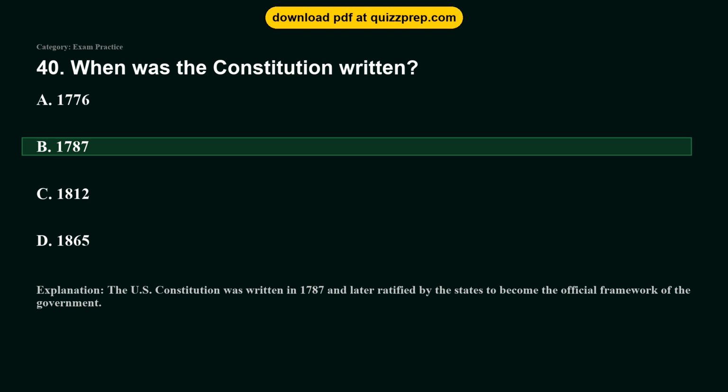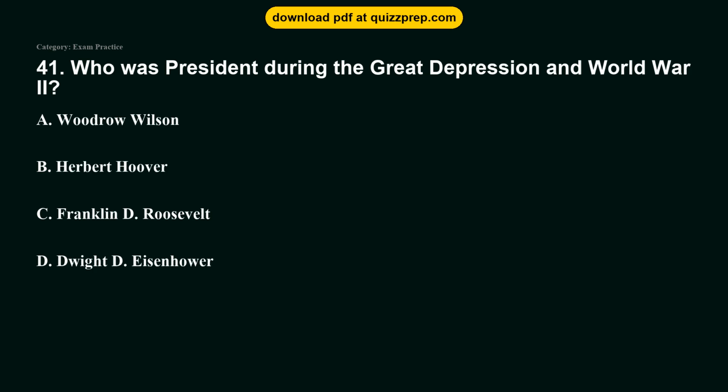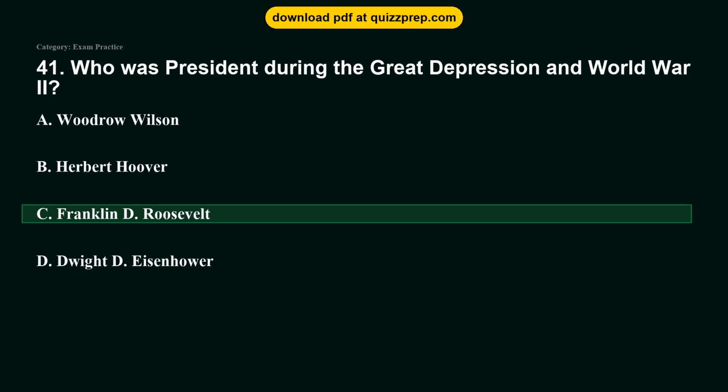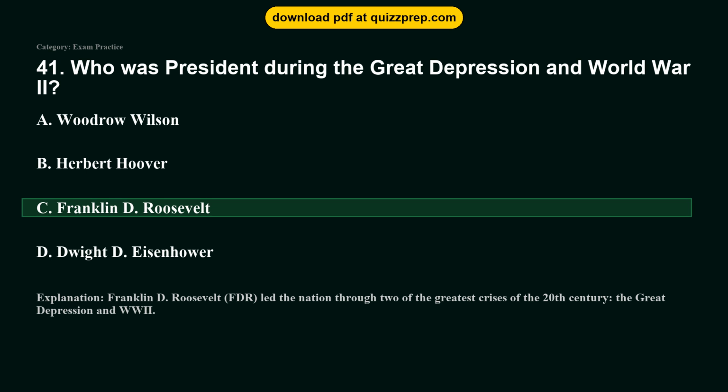Question 41. Who was president during the Great Depression and World War II? Option A, Woodrow Wilson. Option B, Herbert Hoover. Option C, Franklin D. Roosevelt. Option D, Dwight D. Eisenhower. The correct answer is option C, Franklin D. Roosevelt. Franklin D. Roosevelt, FDR, led the nation through 2 of the greatest crises of the 20th century, the Great Depression and World War II.